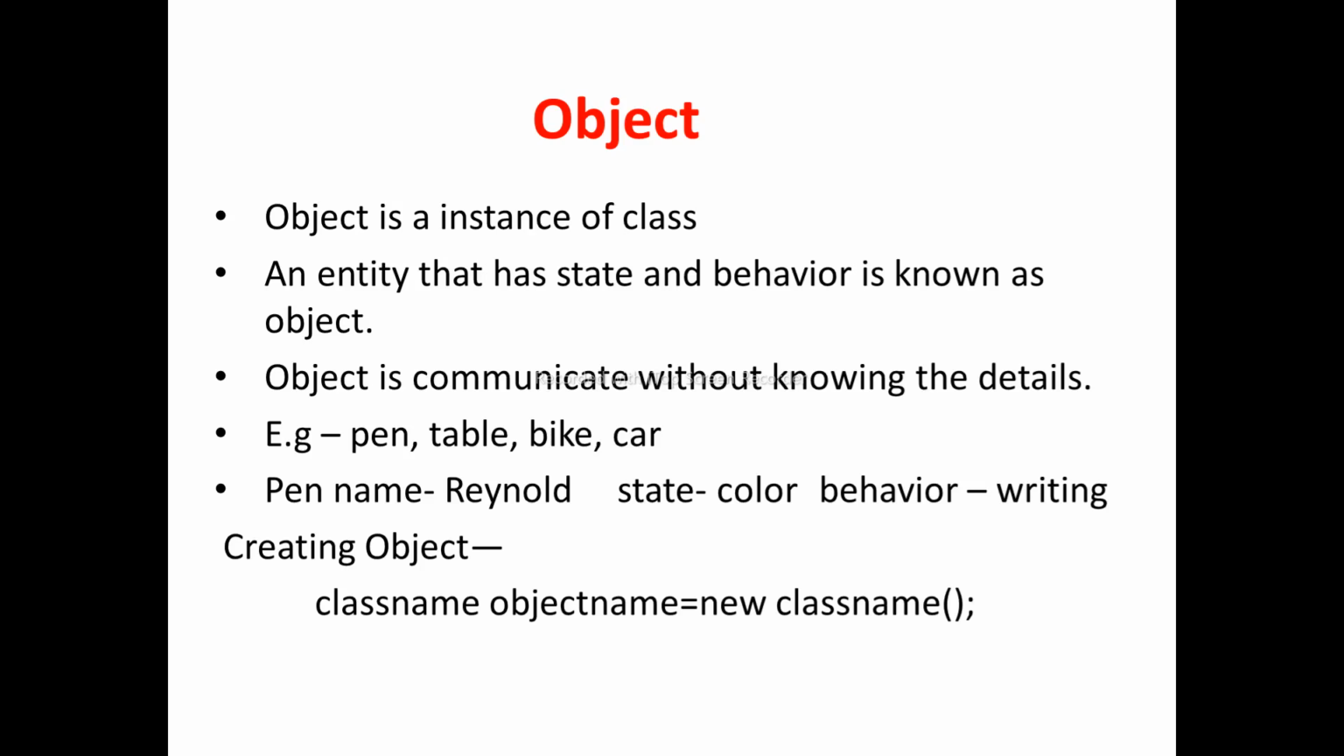Suppose a pen contains a name. Suppose Renault is the name of the pen, the state of the pen is its color, and its behavior is writing. Next is how to create an object by using the class name. After that, object name equals new class name. By using this, we can create the object.